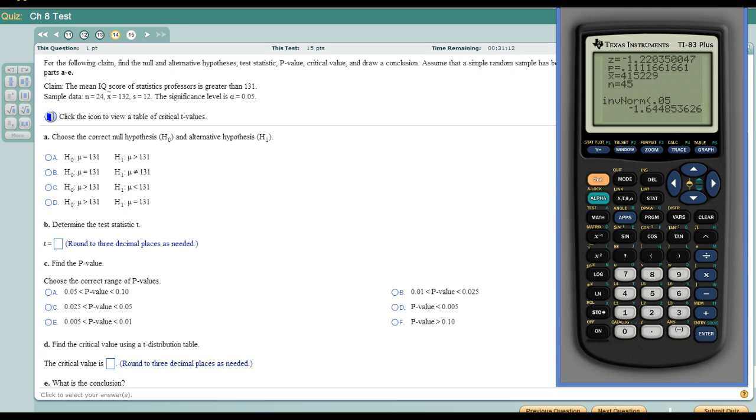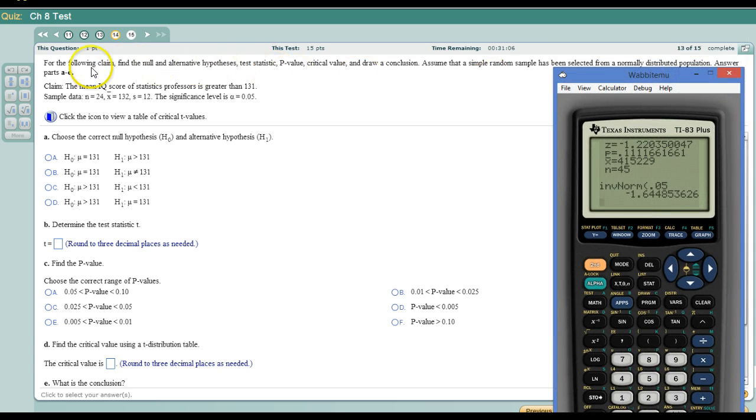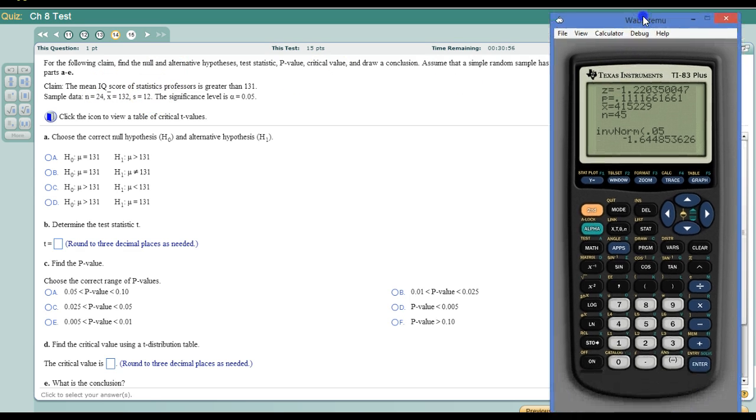But again, if all that stuff wasn't available to me yet, the way I know is that it's talking about a mean. And I know the sample standard deviation, but I'm never given the population standard deviation anywhere. Okay, that's really the criteria that you're looking for. But because I never see z in here, I just see t's, and I know it's a t-test. So I come over here, I select t-test.